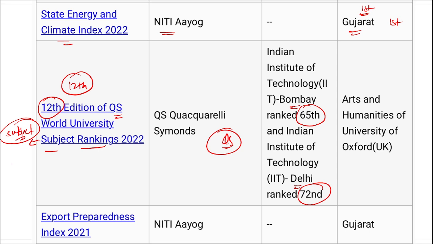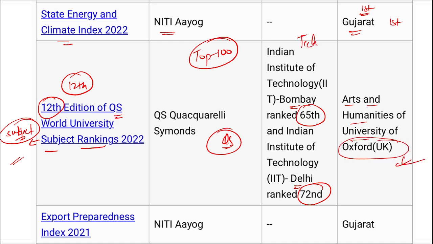Another way this question can be asked: if you are talking about the 12th edition of the Quacquarelli Symonds World University ranking, tell me which are the institutes that secured ranking under top 100. So there are two, that is your Indian Institute of Technology Bombay with 65th position and IIT Delhi with 72nd position. And the university that topped in this particular ranking was of Arts and Humanities, University of Oxford. And here it was of Technology or Engineering, here we can say, as it is subject-wise.